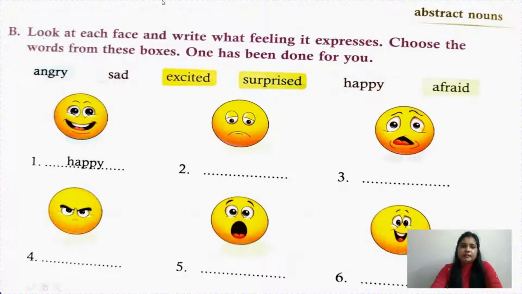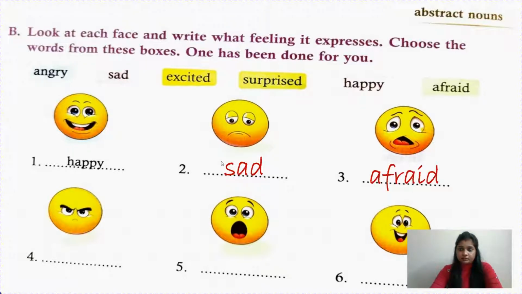Okay, now look at each face and write what feeling it expresses. Choose the words from these boxes. One has been done for you. Like the first one, we can see it is a happy face. See children, we are learning about abstract nouns. Abstract nouns we cannot touch, we cannot use, but they talk about ideas, thoughts, feelings and all. It's like this is a happy face. See children, what is this? It is a sad face. Third one is afraid.